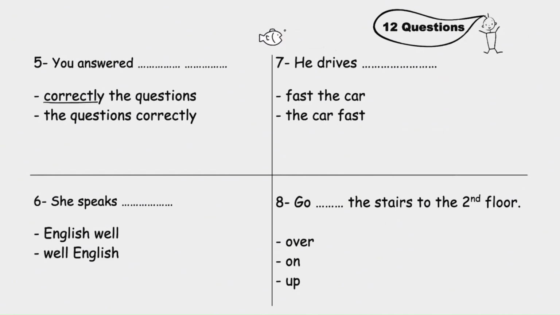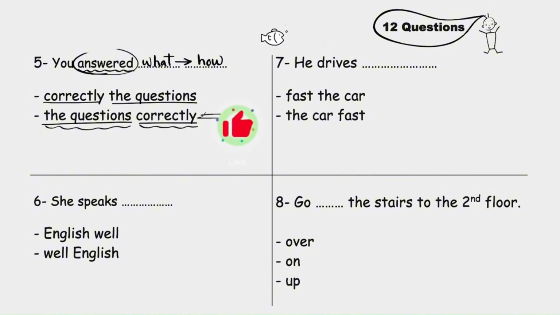You answer correctly the questions or you answer the questions correctly? Guys, always follow this rule. You answered what, then how. Answered what? The questions. How? Correctly. So this is the correct answer. You answered the questions correctly. This is what and this is how.